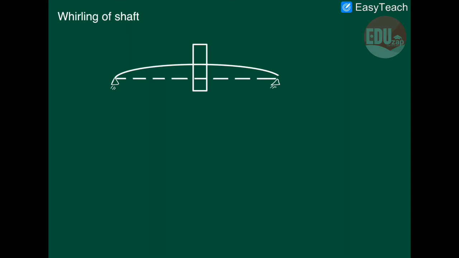The mass was already eccentric to the axis of rotation, plus now the extra deflection produced because of the centrifugal force. So the total deflection becomes E plus y, and the total centrifugal force acting on the shaft will be m into E plus y, omega square.